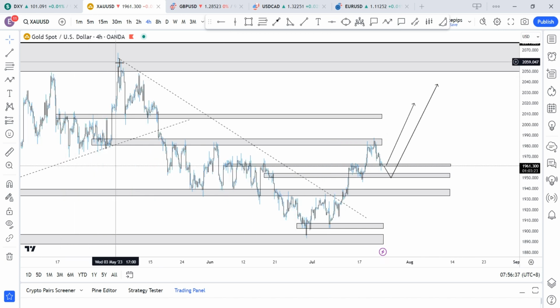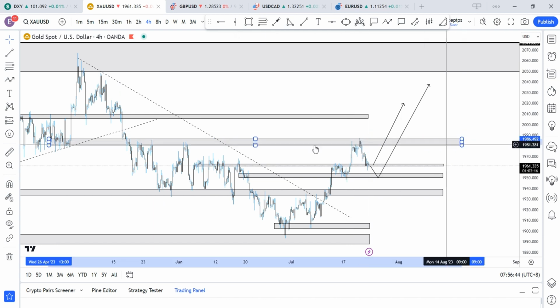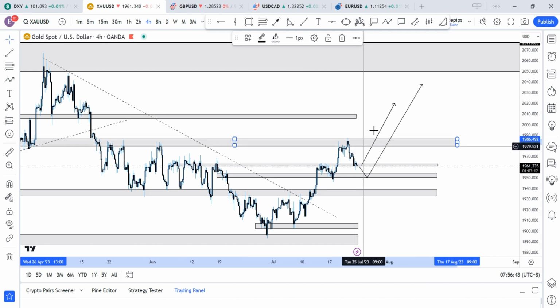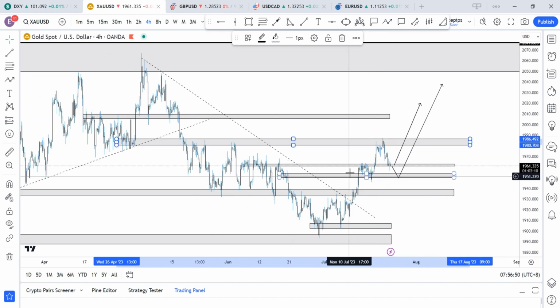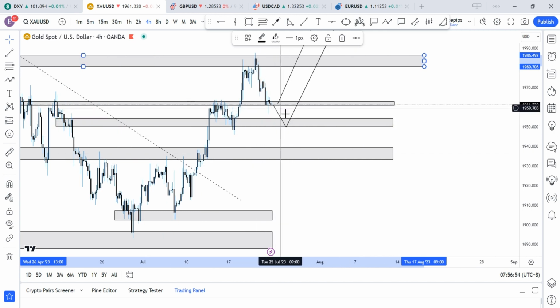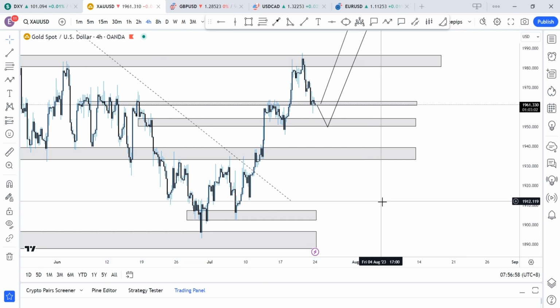We've broken through the downward trend line, creating higher highs and higher lows now. I'm looking for a potential break of this strong resistance region, 1985. That would be so solid for a continuation to the upside. For now, we might just get price pulling back into these regions, creating a double bottom before continuing to the upside here on gold. So that's basically what I'm looking out for here on gold.